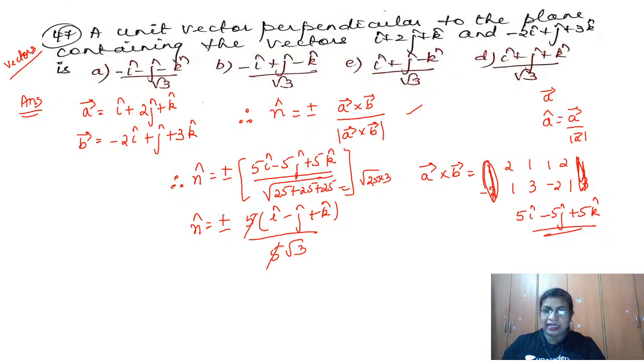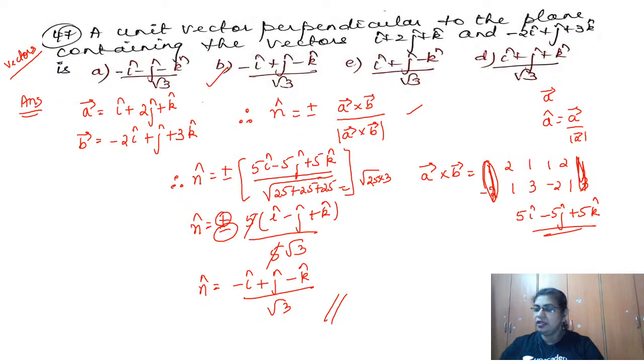But now either it is this plus with this or minus with this, isn't it? So multiply the minus. So what is it? n cap is minus i cap, minus into minus plus j cap minus k cap by root 3. Do you have this answer now? Just check. We have minus i cap plus j cap minus k cap. So therefore, the B option. Hope you are able to understand this. Clear? Because it is plus or minus, that option satisfies. Okay, yes. So we'll move on to the next question.